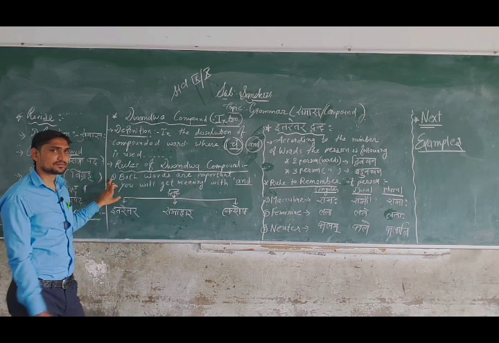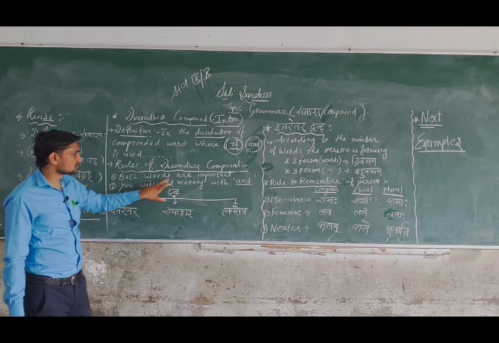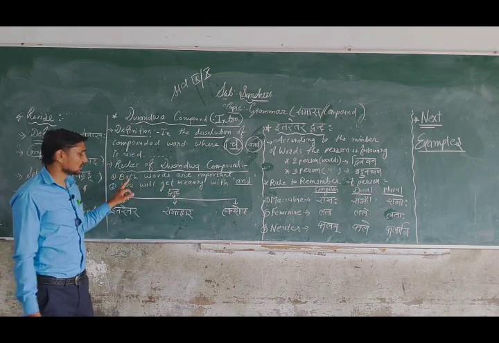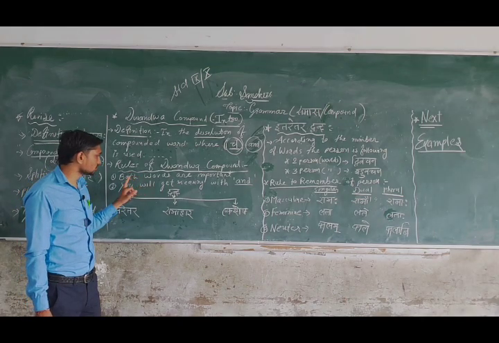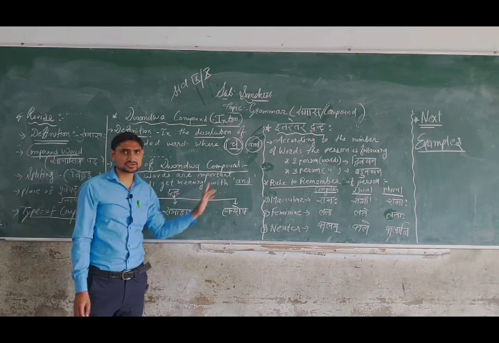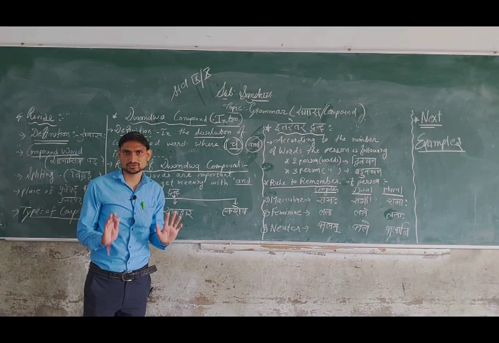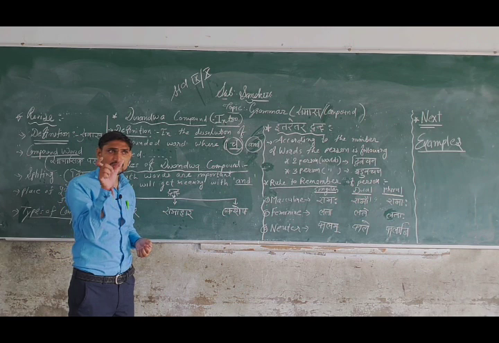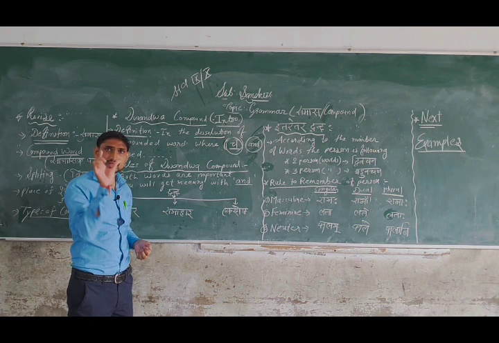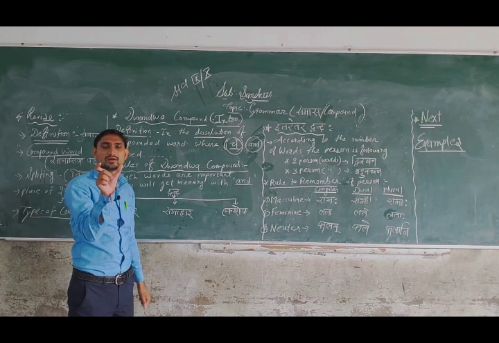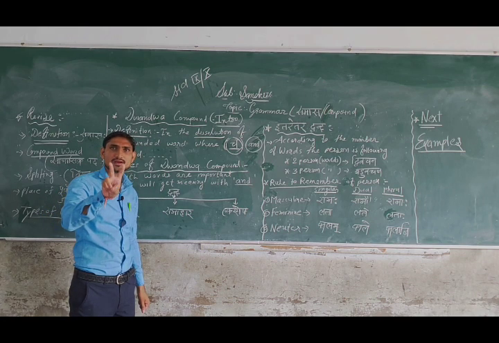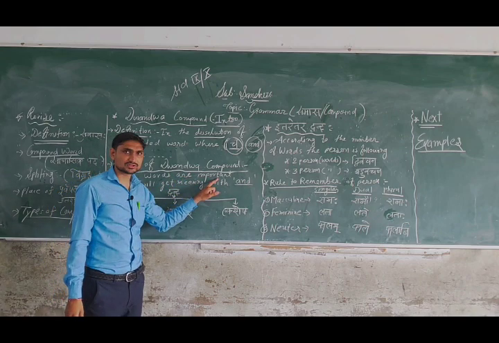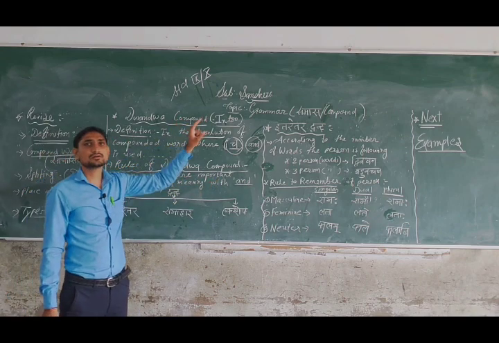First rule is like this: both words are important. Both words means दोनों शब्द important, that means बहुत महत्व होता है उसके अंदर. In our Dvandva samas, at that time there are 2 words, but you will see only 1 word, but in that word there are 2 words. So both words are important in Dvandva compound.